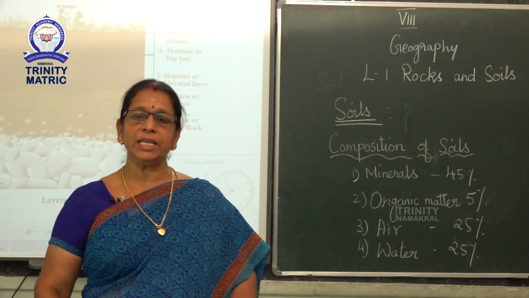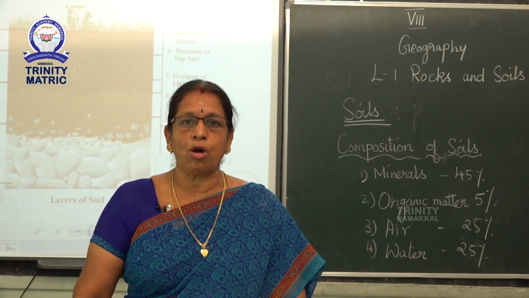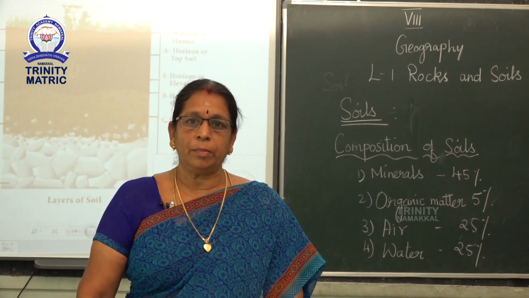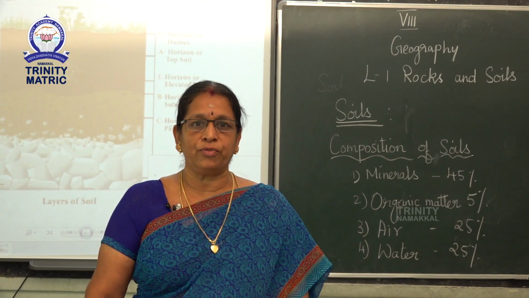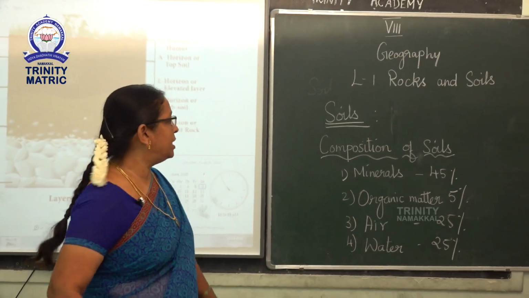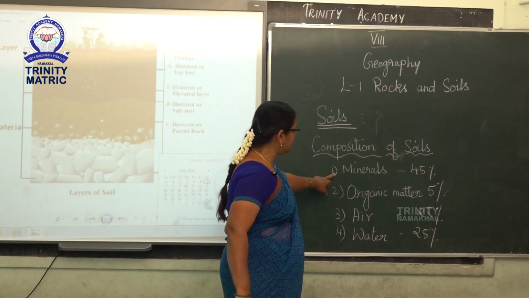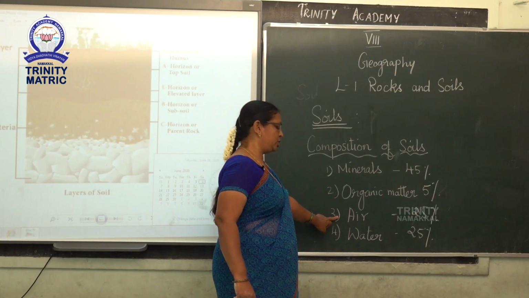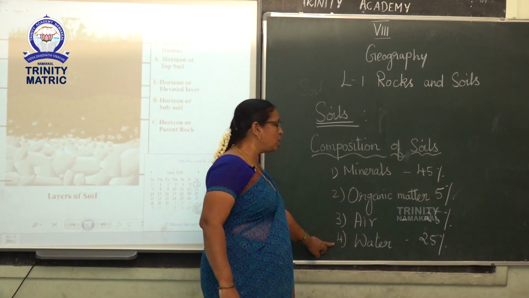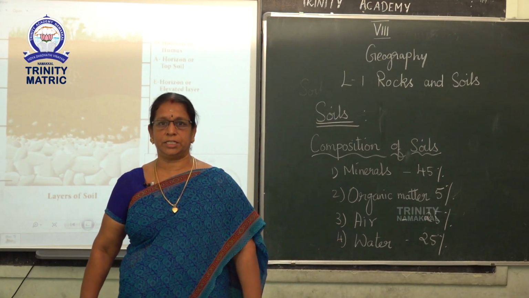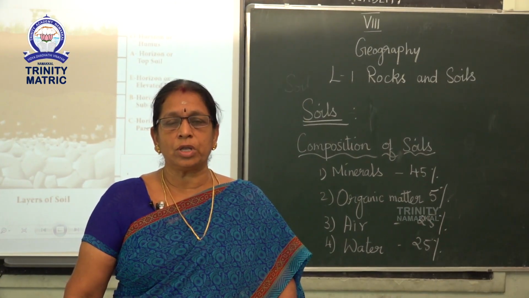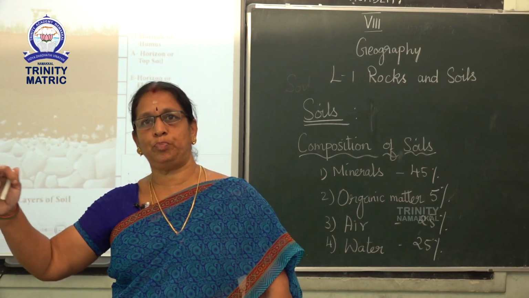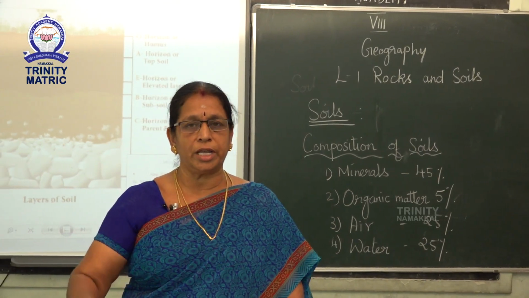Now we can see the composition of soil. The basic components of soils are minerals 45%, organic matter 5%, air 25% and water 25%. The composition of soil varies from place to place and time to time.